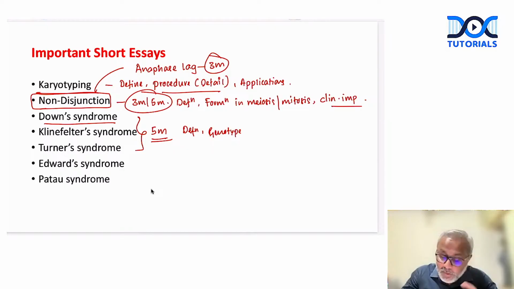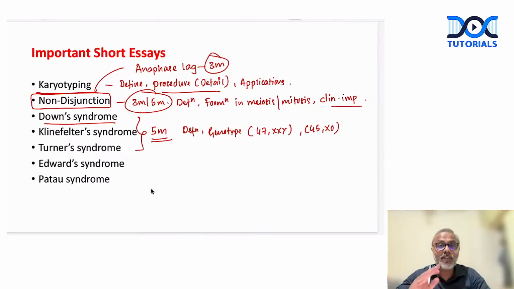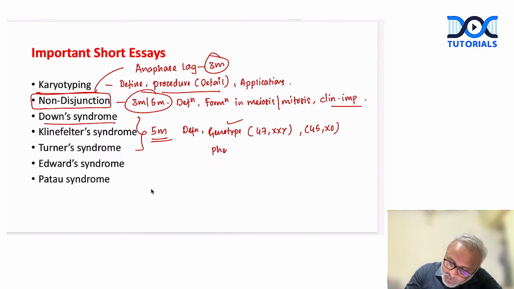If we write about Klinefelter's, let's say 47XXY. In Turner syndrome, let's say we write it as 45XO. So this is how we should write the chromosomal composition, right? This is what I mean by genotype. Then once we discuss genotype, we can talk about the phenotype.